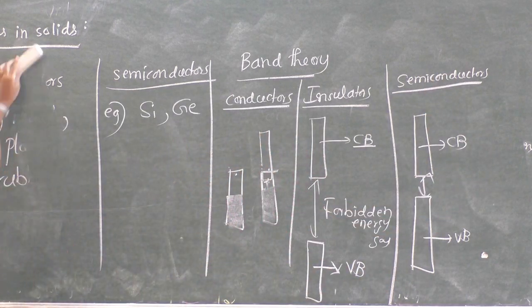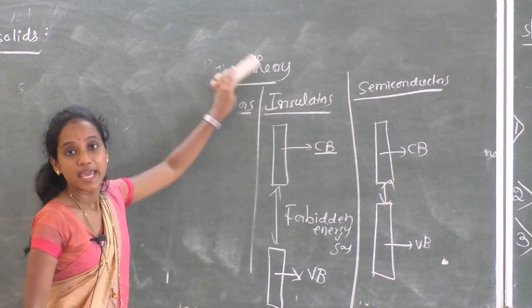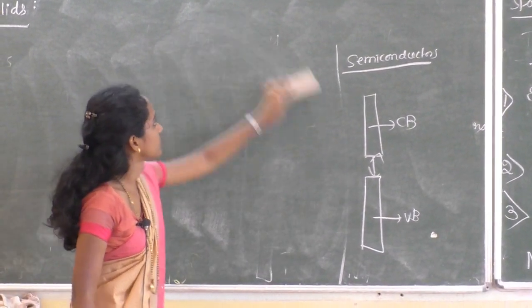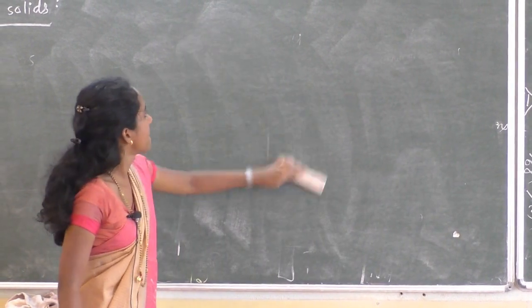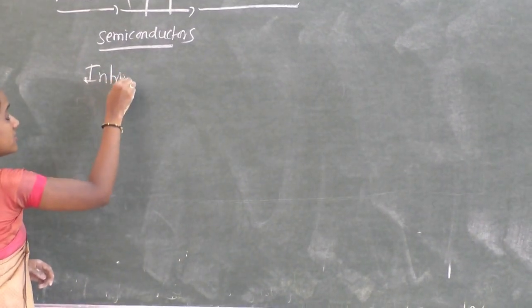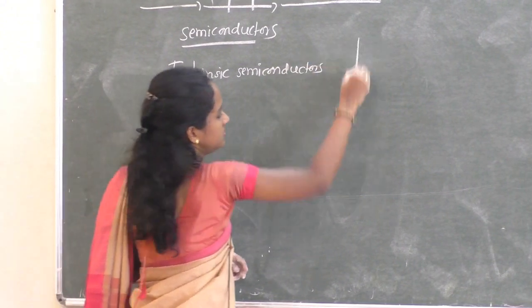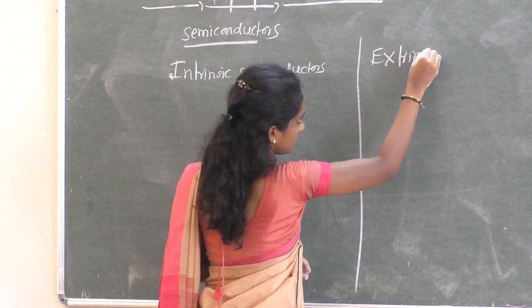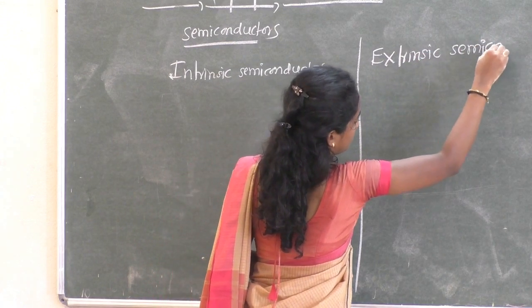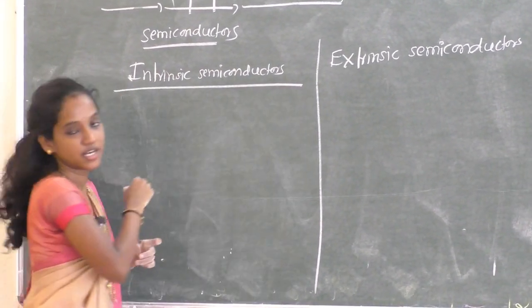Under that we have two types: intrinsic semiconductors and extrinsic semiconductors. What are intrinsic semiconductors?